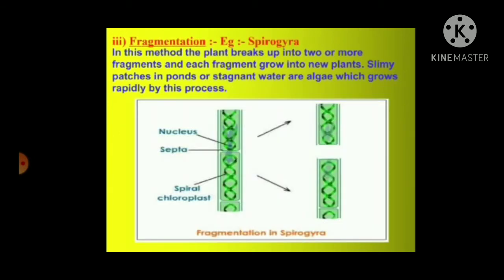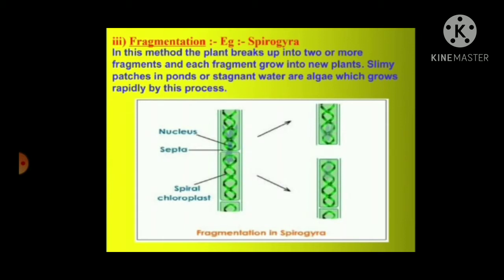Now let's learn what is fragmentation, and the example of fragmentation is Spirogyra. In this method, the plant breaks up into two or more fragments, and each fragment grows into a new plant.